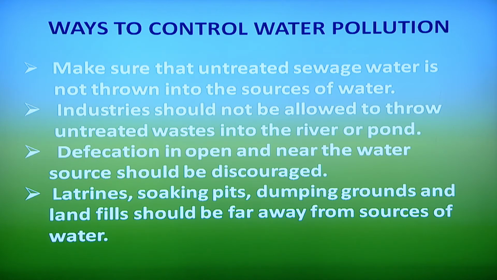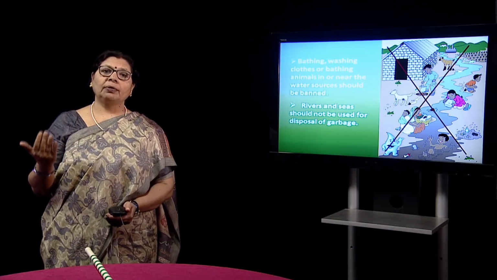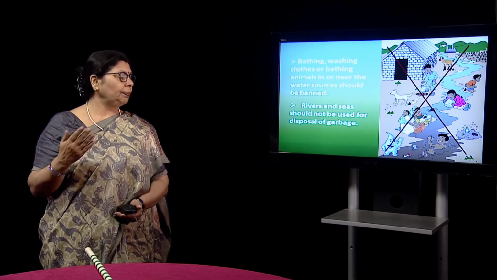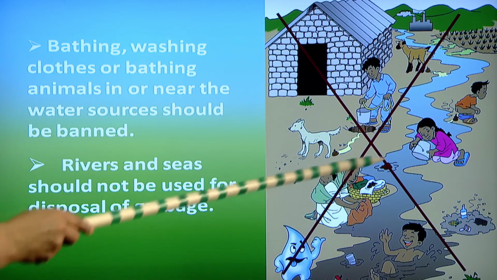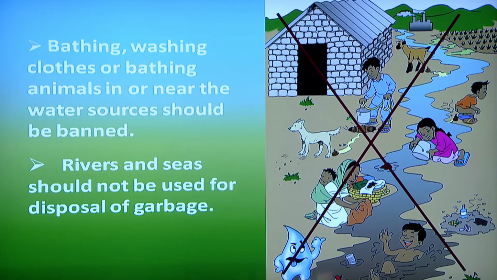Defecation in the open and near water bodies or sources should be discouraged. Latrines, soaking pits, dumping grounds and landfill should be far away from the sources of water. Otherwise, they can mix with the water and cause harm to people. All the daily activities are being done near the sources of water, and that should not happen. Bathing, washing, and bathing animals near the water should be banned. Rivers and sea should not be used for the disposal of garbage.